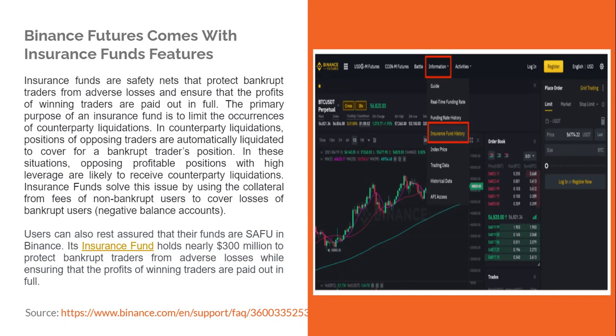Insurance funds solve this issue by using collateral from fees of non-bankrupt users to cover losses of bankrupt users and negative balance accounts. You need to know that users can also rest assured that their funds are safe in Binance. Its insurance fund holds nearly $300 million to protect bankrupt traders from adverse losses while ensuring that profits of winning traders are paid out in full.